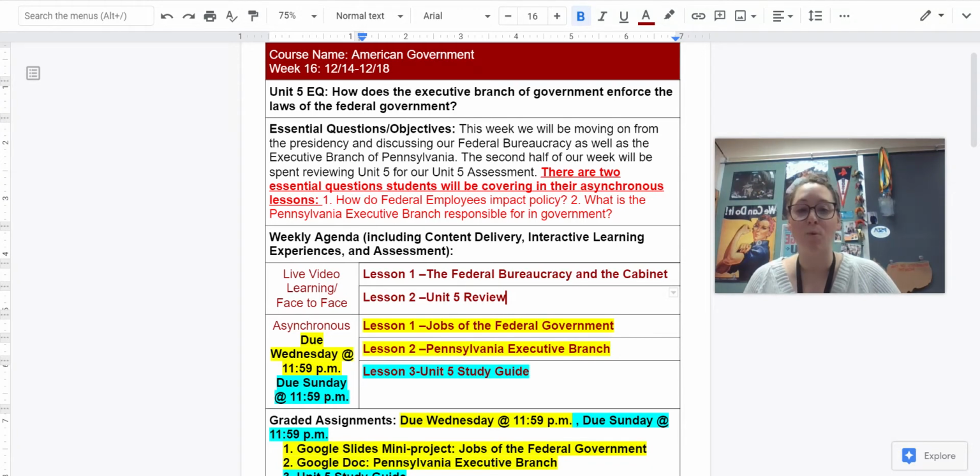The second half of our week is going to be spent reviewing Unit 5 for our Unit 5 assessment, right? So there are two essential questions that you're going to be covering asynchronously that is new information. One, how do federal employees impact policy? And two, what is the Pennsylvania executive branch responsible for in government?